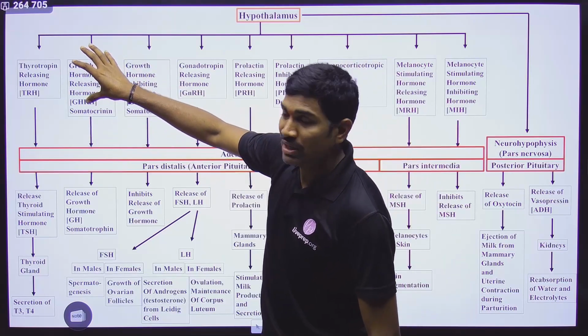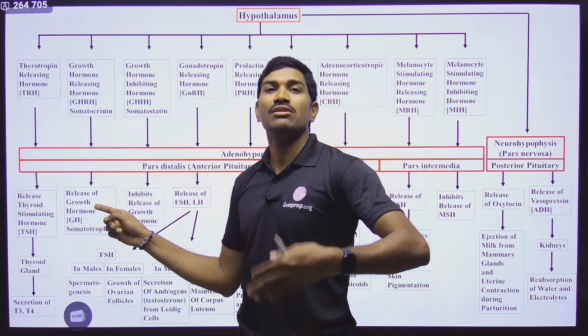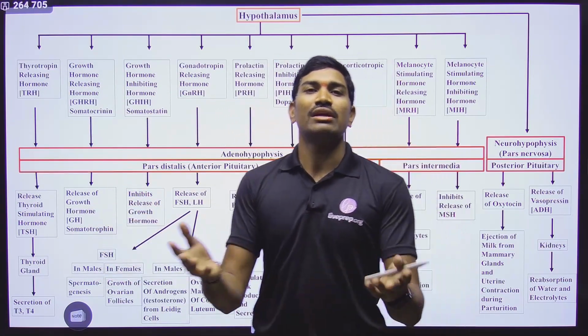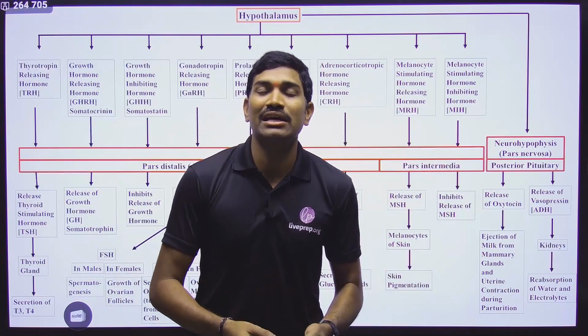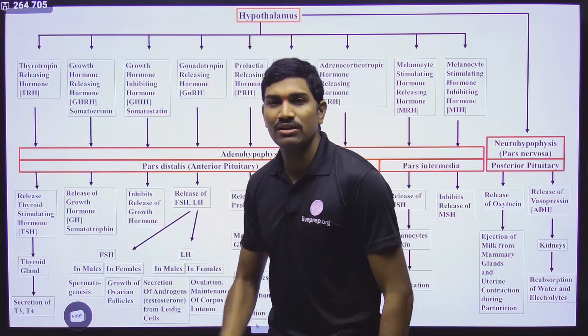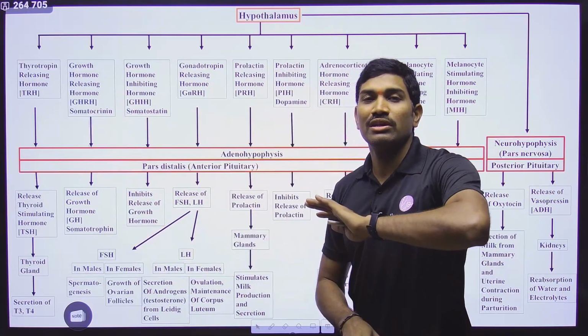When this growth hormone releasing hormone is acting on pituitary, now pituitary will start releasing growth hormone. And now this growth hormone will act on various organs, so that it will help in the growth and development of the body parts. So this is the function of this particular hormone. Clear? Next one. Suppose this growth hormone release should be stopped.